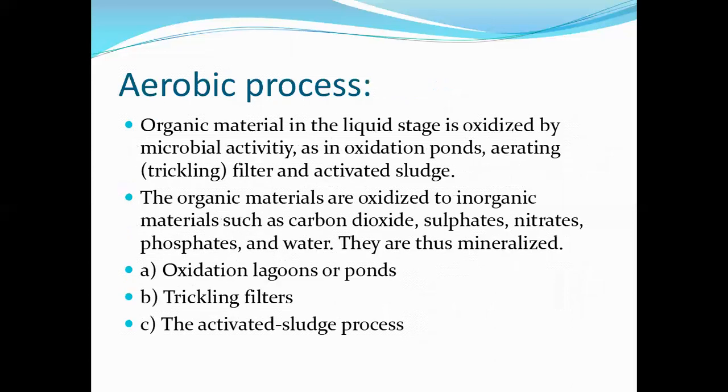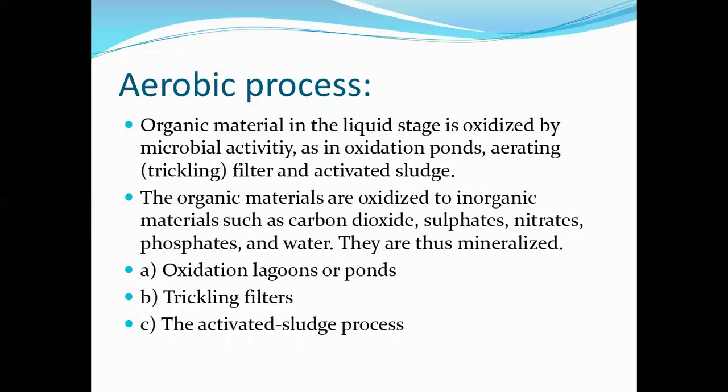Now, the first one is aerobic. Here organic material in the liquid state is oxidized by microbial activity, as in oxidation ponds, trickling filters and activated sludge. In this secondary treatment you have to remember that it has two processes, aerobic and anaerobic. The aerobic process has three types: oxidation ponds, trickling filters, and activated sludge.